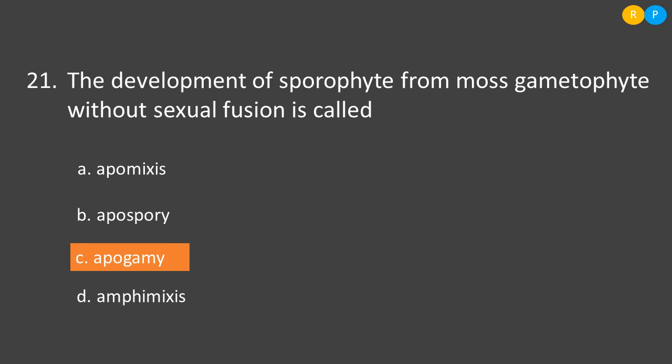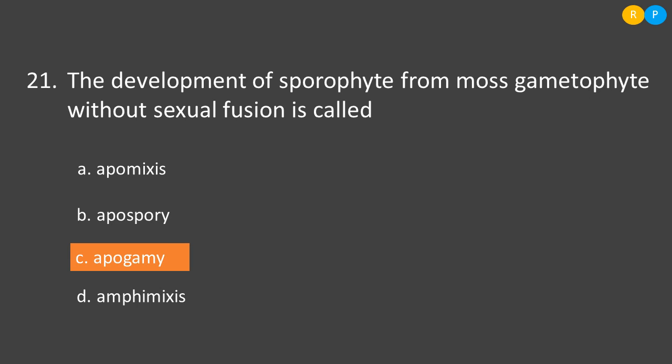Clear. Then option B, apospory. Apospory is the formation of a gametophytic structure from the sporophyte. This is the reverse of apogamy. Clear, right? Here the gametophytic structure forms from the sporophyte without any meiotic division. This condition can also be seen in higher plants like angiosperms. Then option C, apogamy.